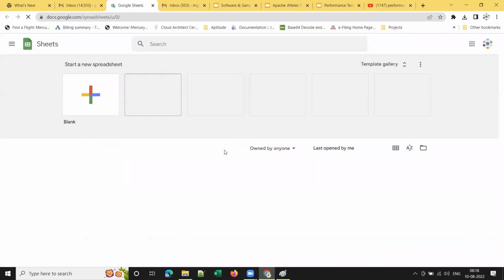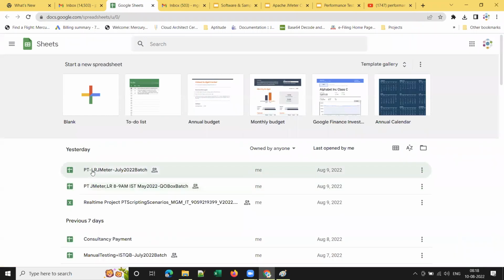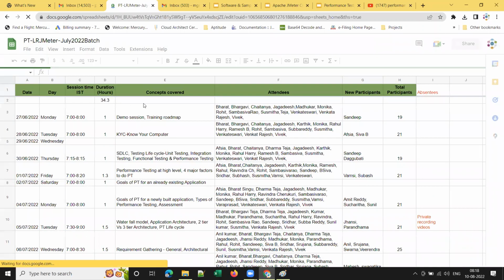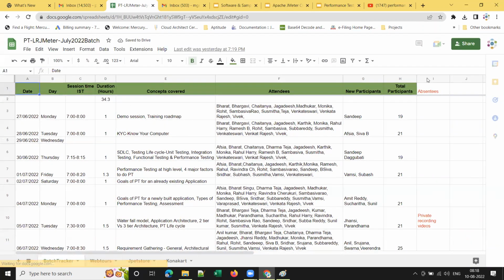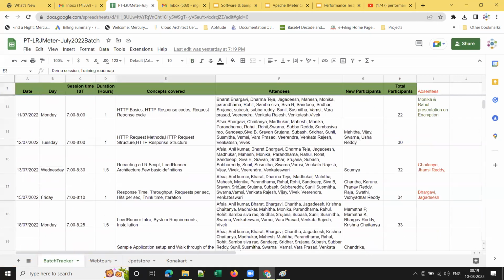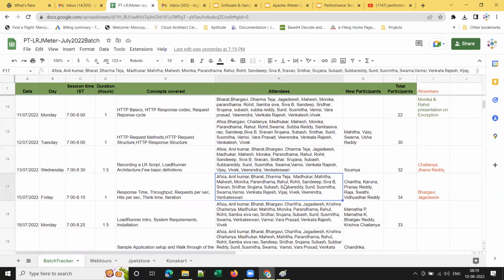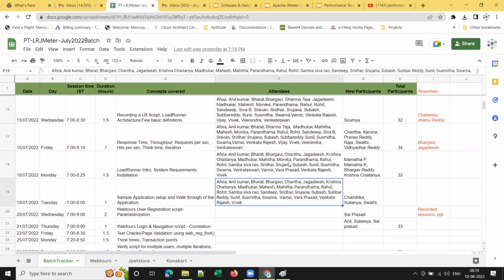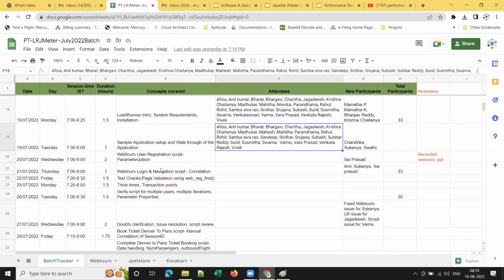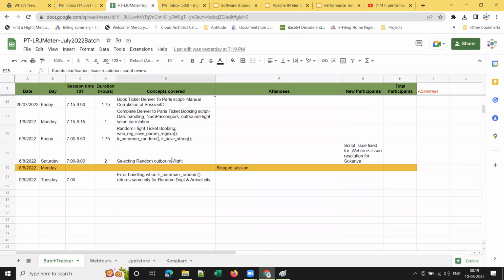So for every batch, I maintain a tracker like this. Here you can see PT LR JMeter July 2022 batch. This is the tracker for this batch, right? And here you can see what the session timings are, what concept is covered on each day, and who all are attending the trainings. Here you can see the list of attendees. Clear, guys?